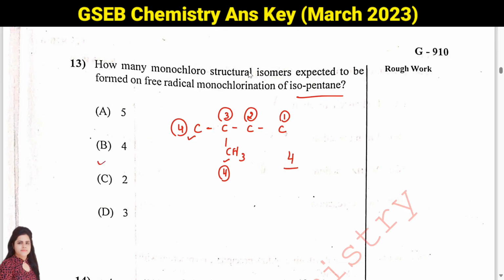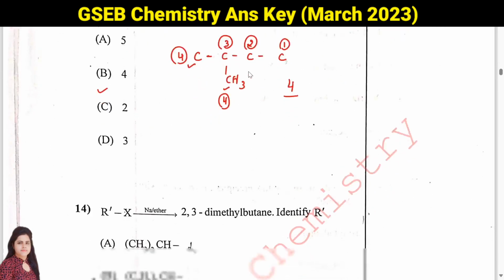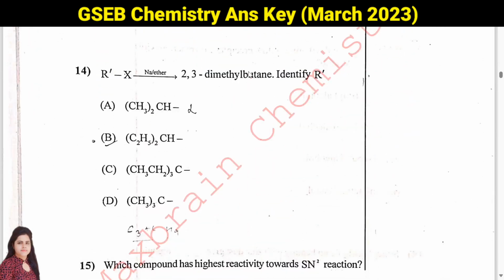So answer will be 4. 13 answer will be B. Then question number 14. This is Wurtz reaction and we are getting this product 2,3-dimethyl butane. So 2,3-dimethyl butane, the skeletal structure will be like this.